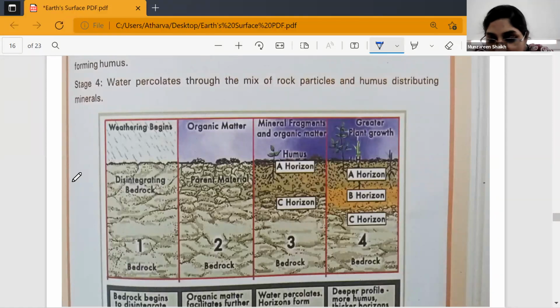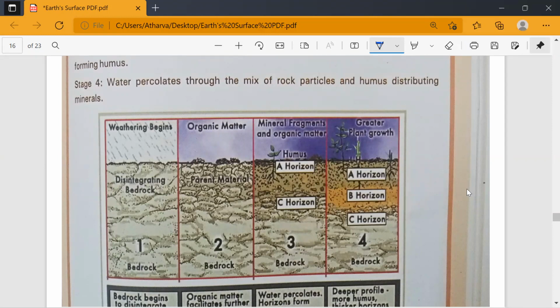Can you see horizon A? The color is slightly different. Yes, ma'am. The colors are different in each horizon. So horizon B is formed in the fourth stage. Can you see? In the third stage, you have only two layers, but in the fourth stage, you have how many layers, children? Three layers.